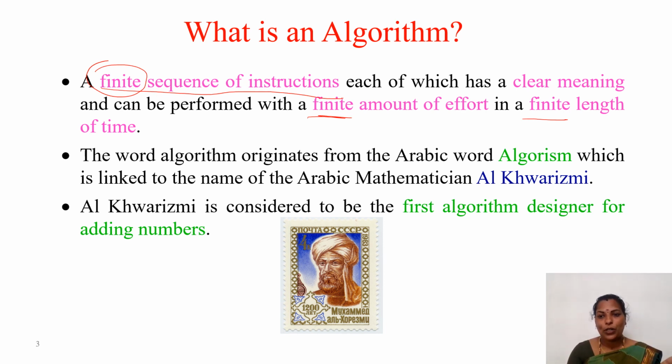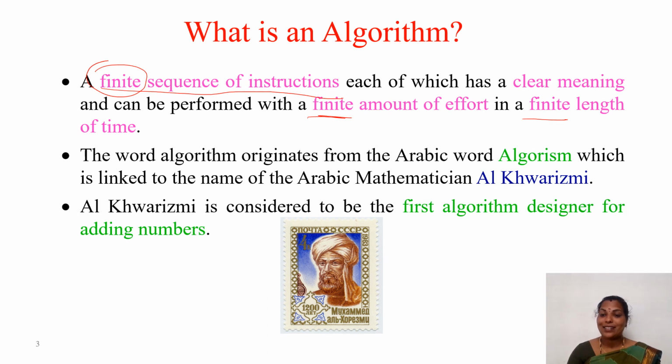It must be countable. So a finite sequence of instructions, each of which has a clear meaning. Each and every step must have a clear meaning. So we always have to write efficient algorithms. That is very important, right? Anyone can write an algorithm, but whether the algorithm is efficient enough, whether it reduces the complexity, all those things we have to take care of. So the finite is very important here.